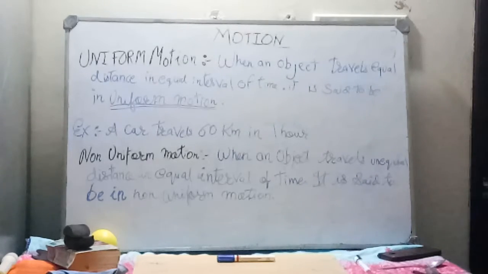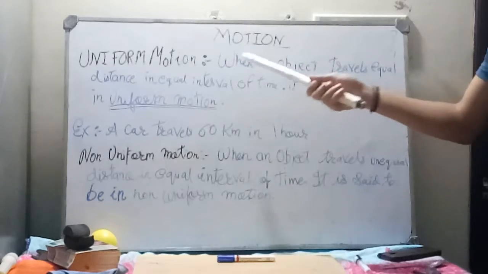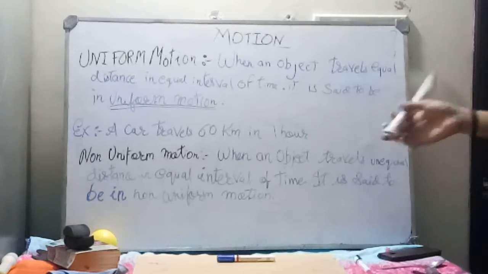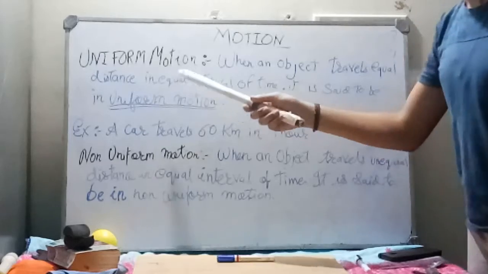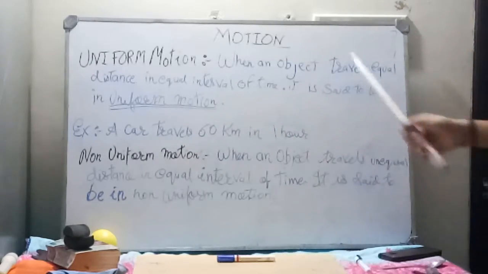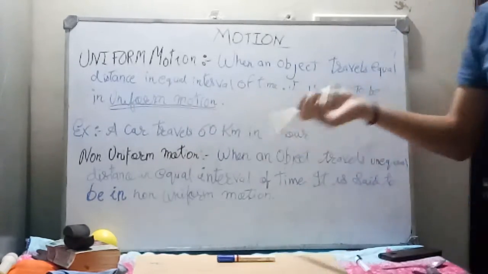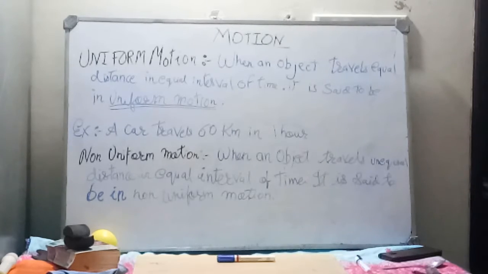So this is the topic of uniform motion. How can we describe uniform motion? This is the definition: when an object travels equal distance in equal intervals of time, it is said to be in uniform motion. Let's suppose a car is traveling at a speed of 60 km per hour.